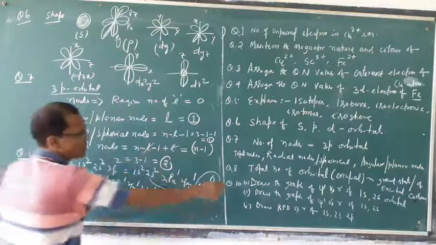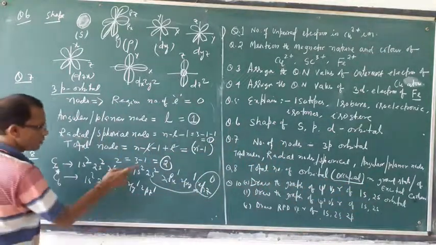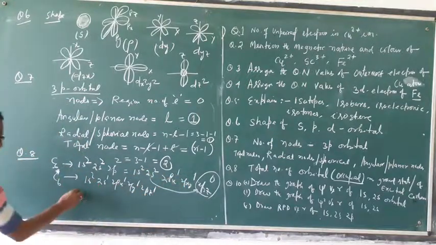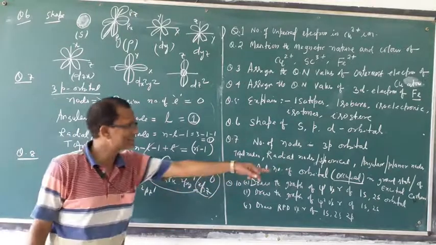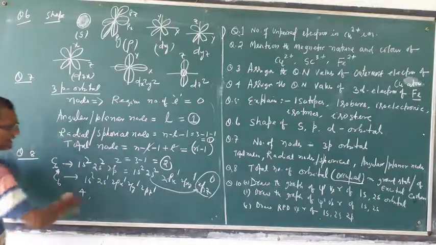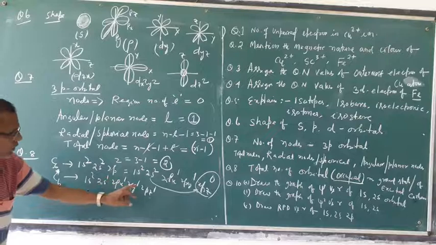So the question is about occupied orbitals. How many orbitals? 1 plus 1 plus 2, that is 4. The first answer is 4. Then the second answer is for the excited state. In the excited state, the electron jumps from 2s to 2pz. Now all are occupied: 1, 2, 3, 4, 5.